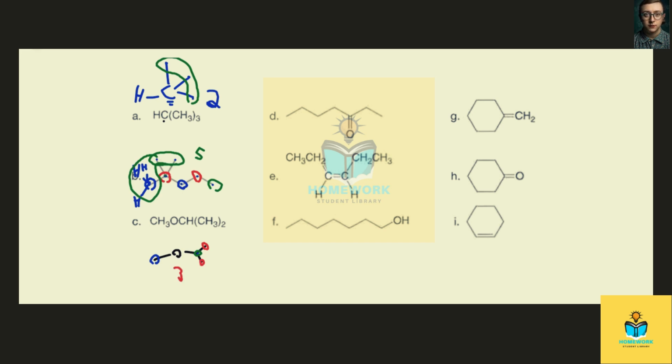And for D, we can start with the simplest one, the carbonyl carbon. That's a unique carbon environment because of the double bond to oxygen. Then we have the terminal carbons, which are this carbon here. This carbon is bound to three hydrogens and one carbon here. This carbon is bound to two hydrogens, one methyl carbon, and one carbonyl carbon, so that's unique.